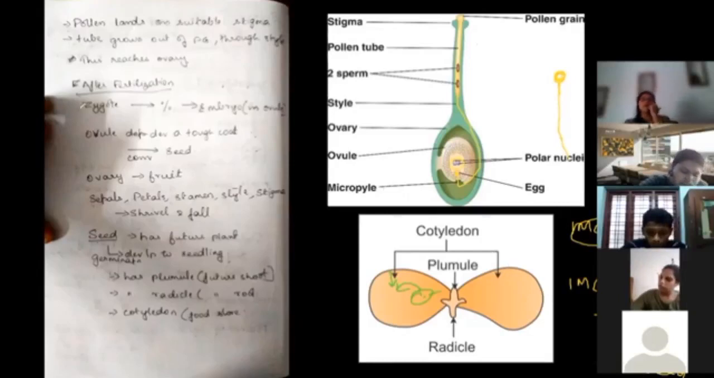So now after fertilization, what happens? The zygote is going to divide into the embryo. As I already told you, after fertilization, the first product is always a zygote, and then it divides to form the embryo.